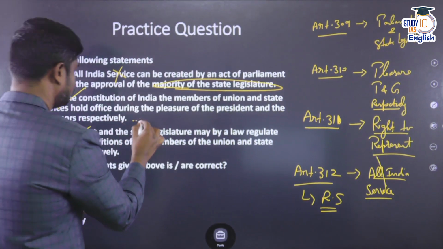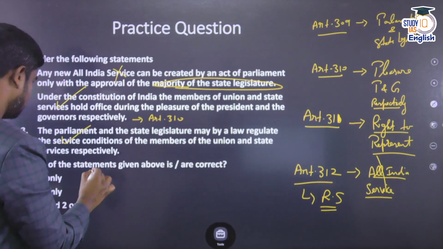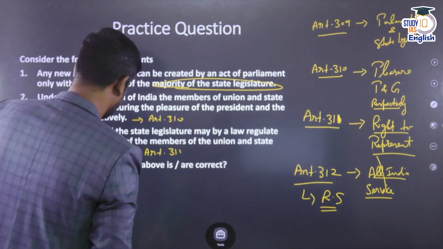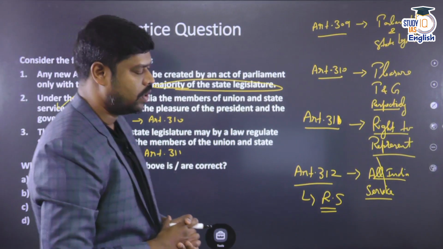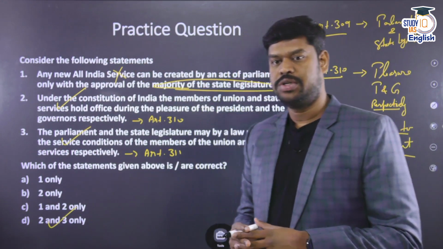So this is true by virtue of Article 310, and this is true by virtue of Article 311 of the Constitution. So which of the statements given above are correct? So the right statement would be option 2, 1, 3 only. Let us move to the next question.